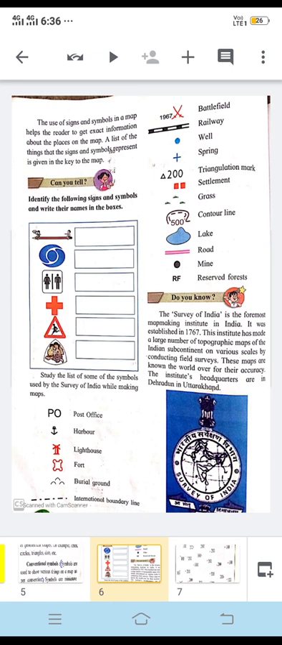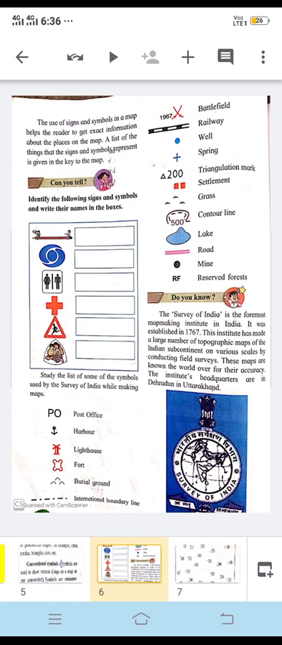Then we have the symbol of Bala Bharati, book publications. So we have different signs and symbols over here. Then more examples are given downside, like PO means post office. Then the harbor symbol is given. Then we have the symbol of a lighthouse, that is useful during a sea journey. And then the fort symbol is also given here.